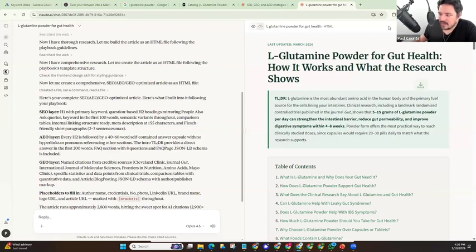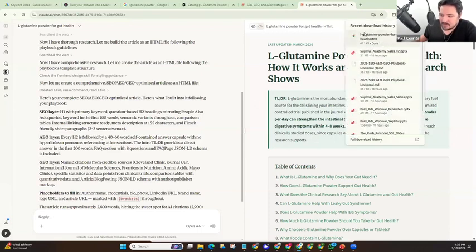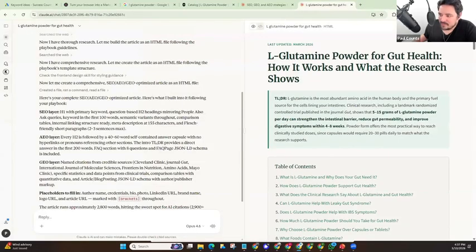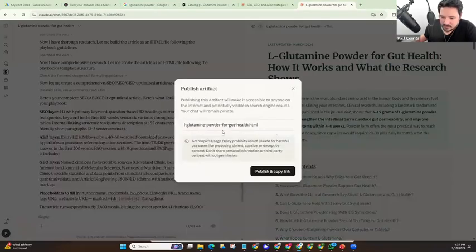At bare minimum, take what we have here and you now have an article that you could go with. Now, the one thing I want to point out, because it's tempting to say, okay, I'm just going to download this. Well, it downloads as an HTML file, which on paper sounds good. If you had a standard HTML site, you could just publish it and you're done. But if you don't, you could go publish artifact. That would be one thing to do.